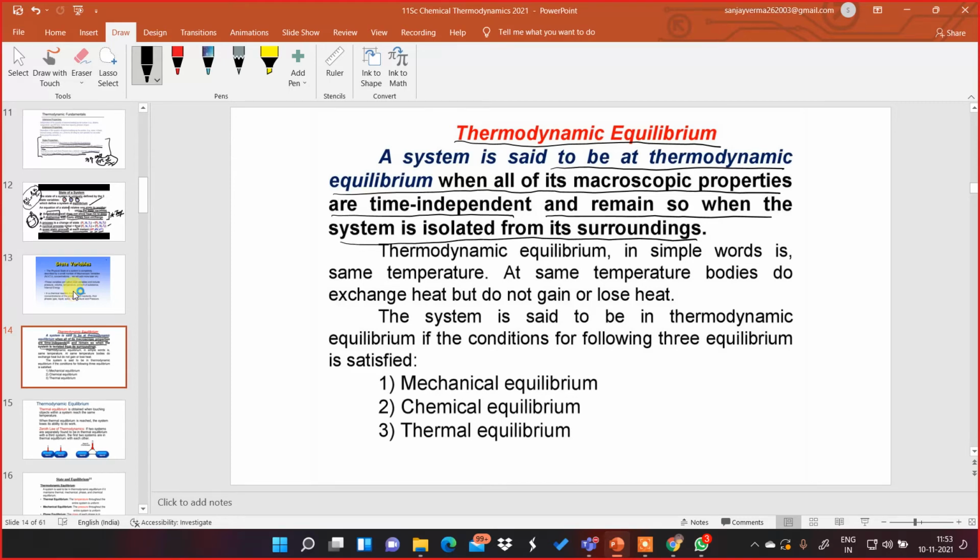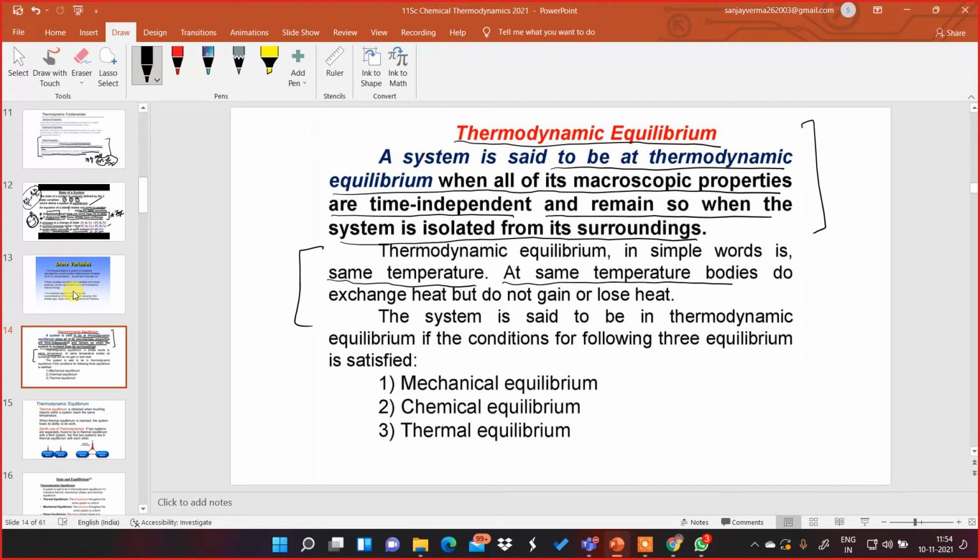So thermodynamic equilibrium is possible when the system is isolated from its surroundings and the macroscopic properties are time independent. In simple words, it is the same temperature. So temperature must be the same.